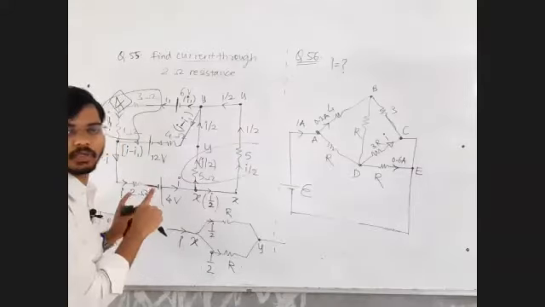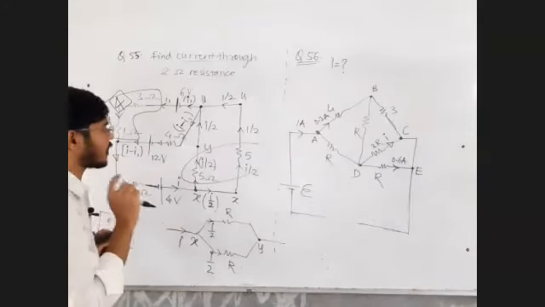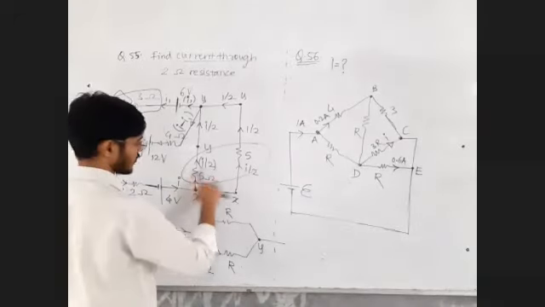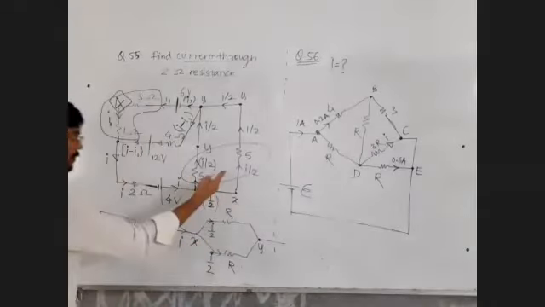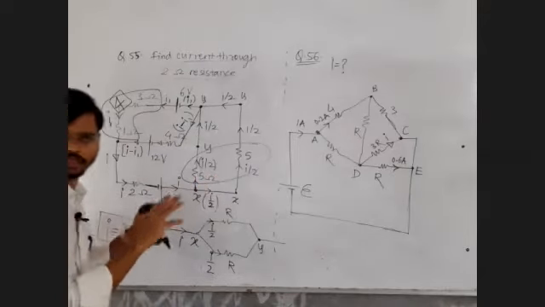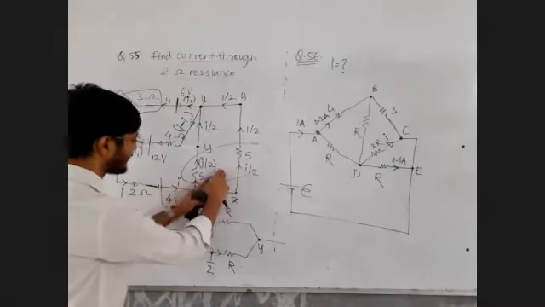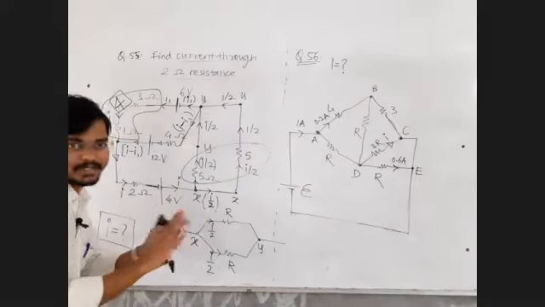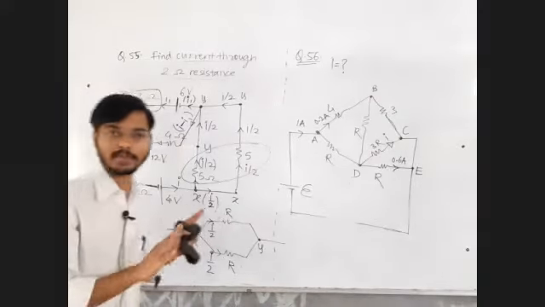That's why I told you at the beginning. I think you might have missed that, and because of that you are asking, sir, shall I combine 5 and 5? Yes, you can combine. Or you can do a combination of the two methods. You can combine this, and then start assigning the currents. That is also absolutely fine.